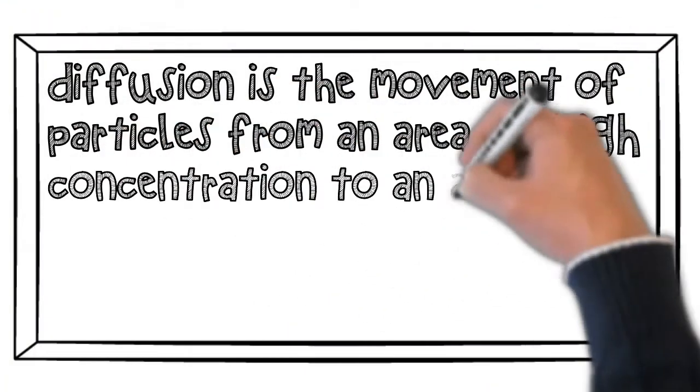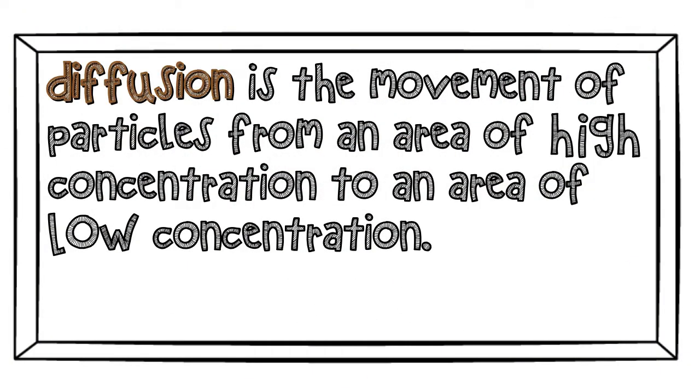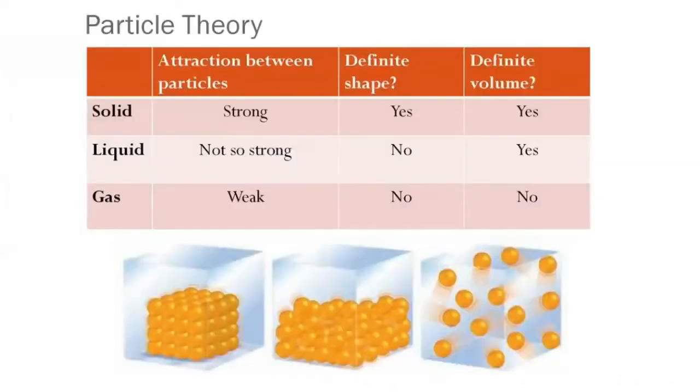So diffusion is a movement of gas or liquid particles from an area of high concentration to an area of low concentration. Now, as you know in chemistry, the movement of particles in gas and liquid, this happens faster in a gas than in a liquid.